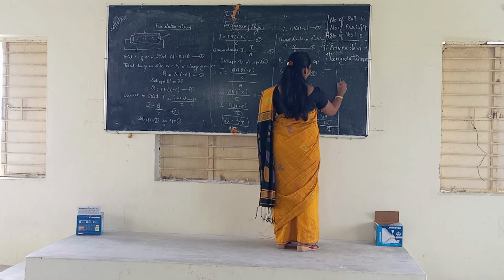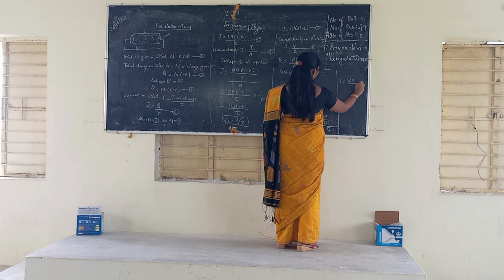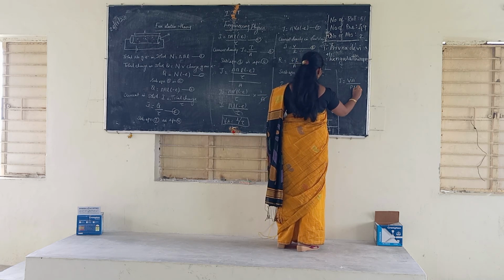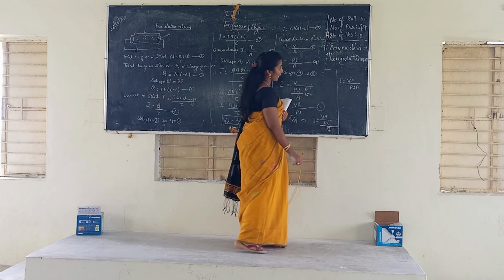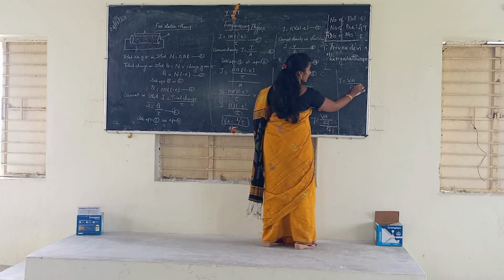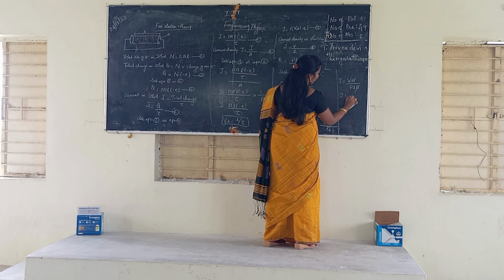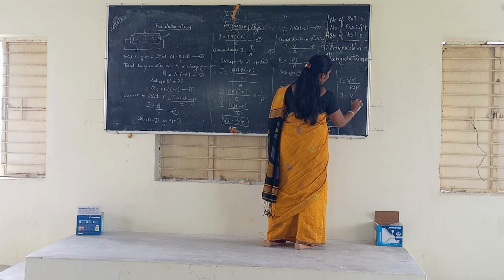So here J is equal to VA divided by rho L into 8. Here A cancels. So J is equal to E divided by rho L.